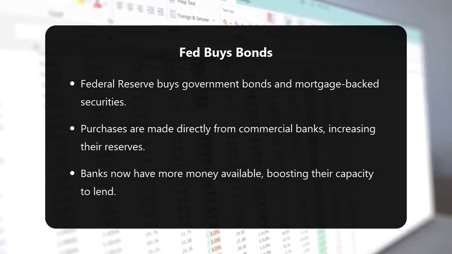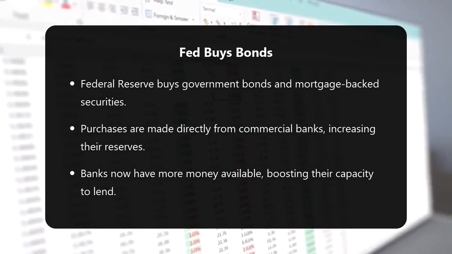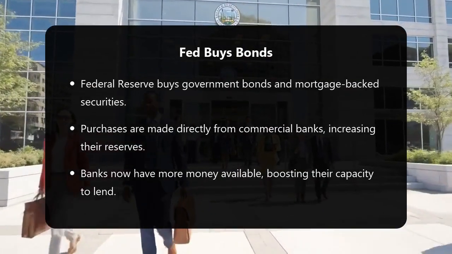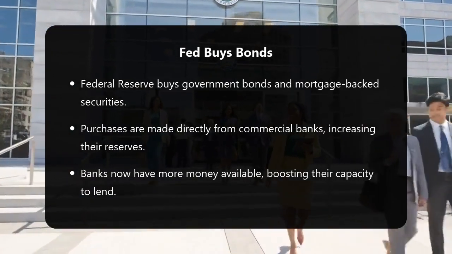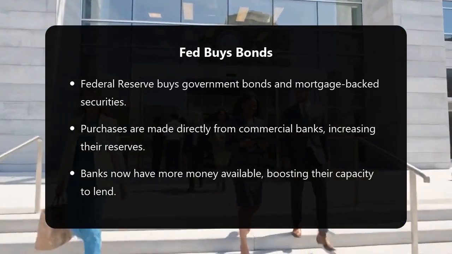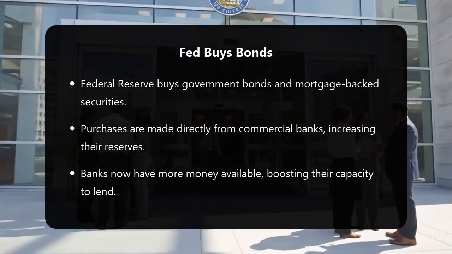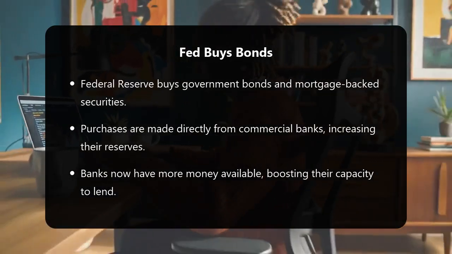Increased bank reserves have several consequences. Banks have excess liquidity. They want to put this money to work. They will often lend it out. This boosts the overall money supply. It makes credit more available. It also impacts interest rates.